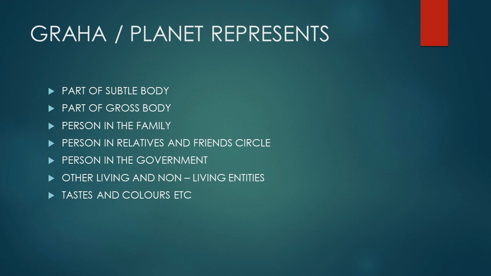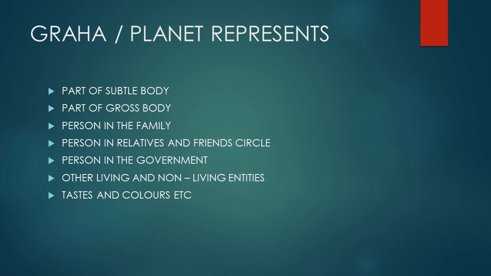Install the application AstroSage. Give the 3 details: date, time and place. The date of birth should have month and year also. Then the application will give you the birth chart. You can find the first house or the ascendant at the top middle, and from there you can count the houses in the anti-clockwise direction.